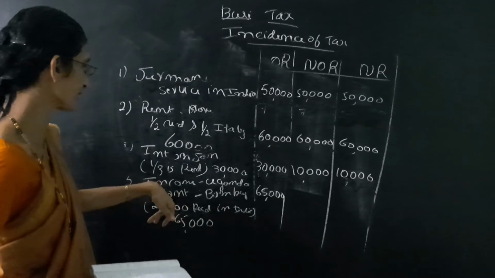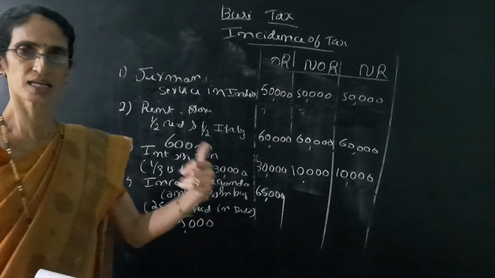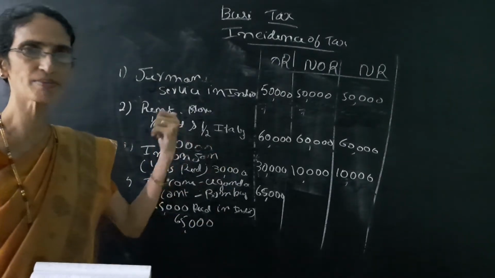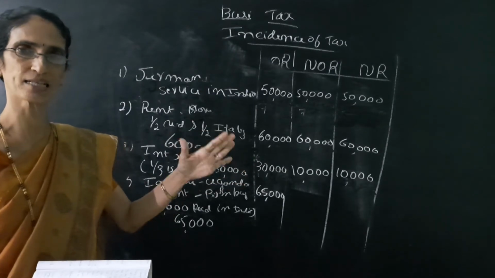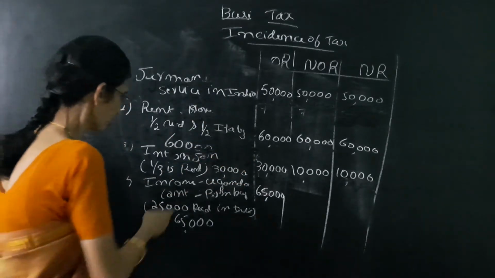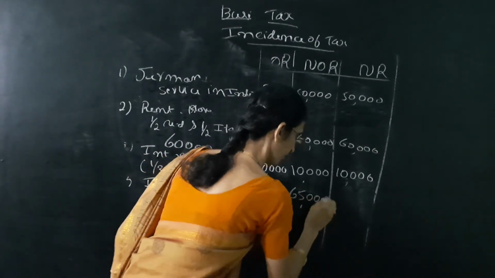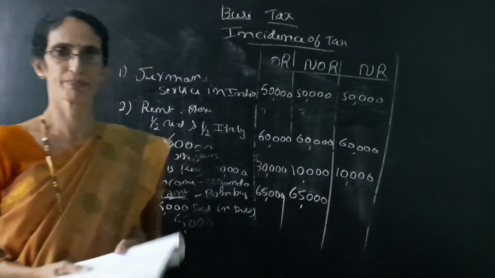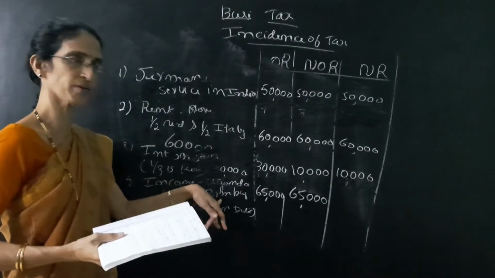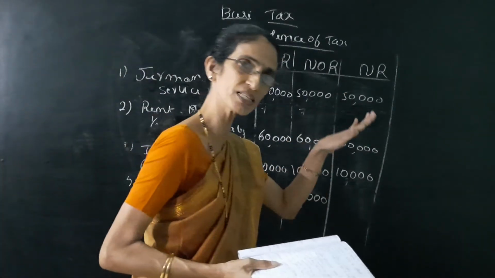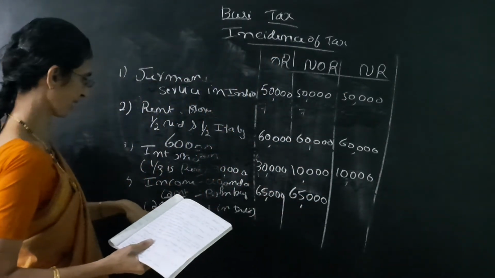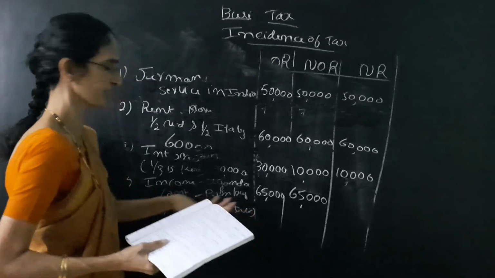Then once again, it is controlled from Bombay. Controlled and set up means 2 columns yes. So this word is there, so the second column is also yes. The full amount is taxable because it is controlled from Bombay. So 2 columns yes. Then once again in the bracket given 25,000 received in India.